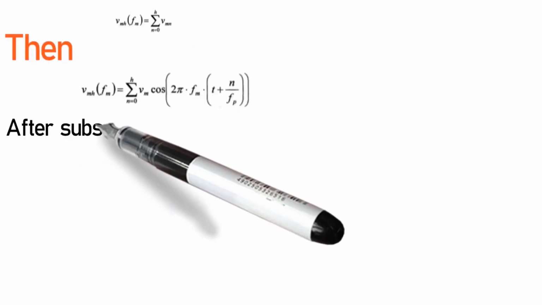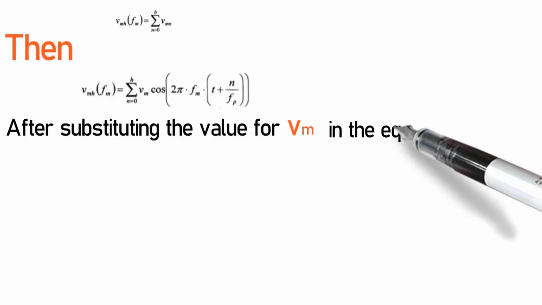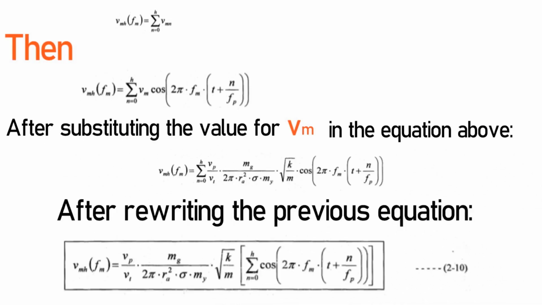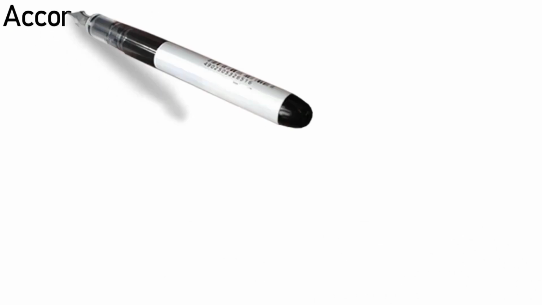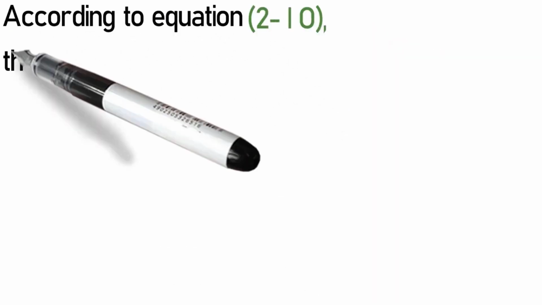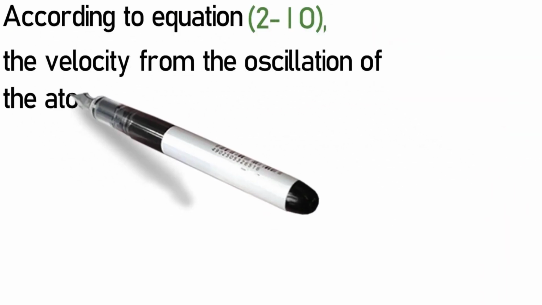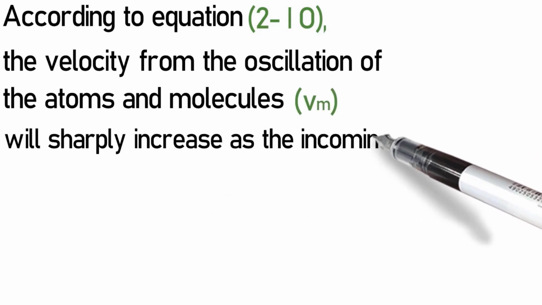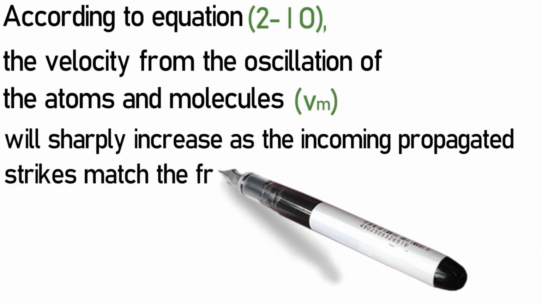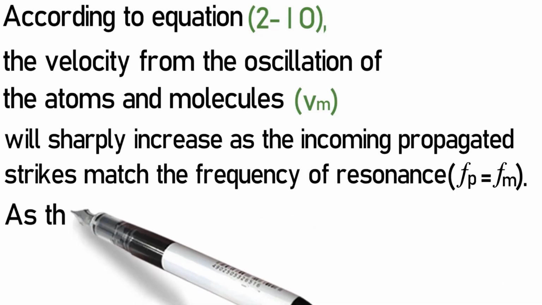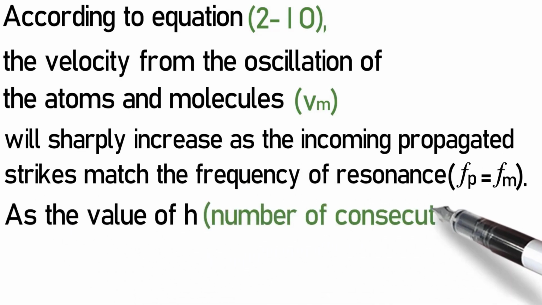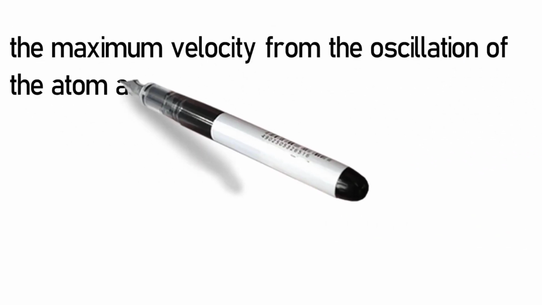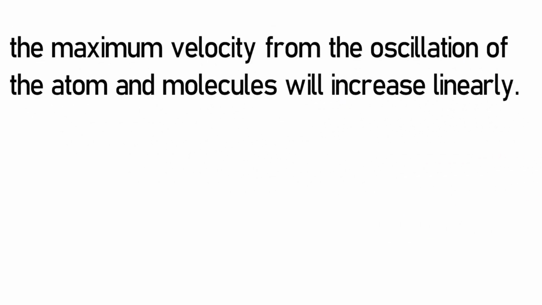Then, after substituting the value for Vm in the equation above, after rewriting the previous equation, according to equation 210, the velocity from the oscillation of the atoms and molecules, Vm, will sharply increase as the incoming propagated strikes match the frequency of resonance. As the value of h, number of consecutive hits, increases, the maximum velocity from the oscillation of the atoms and molecules will increase linearly.